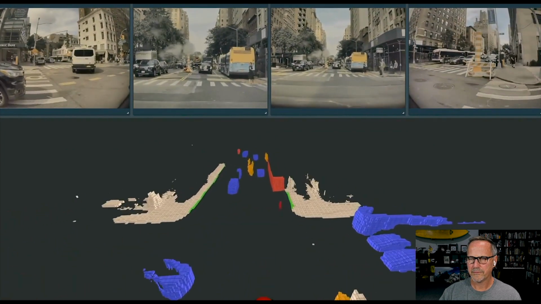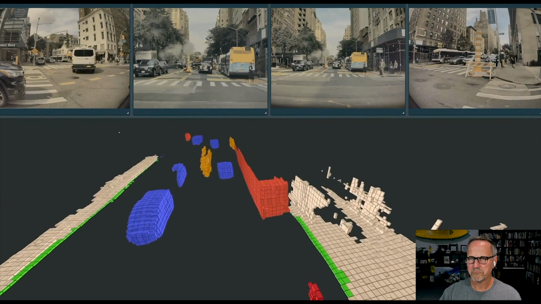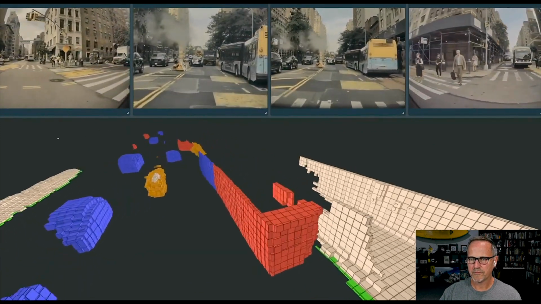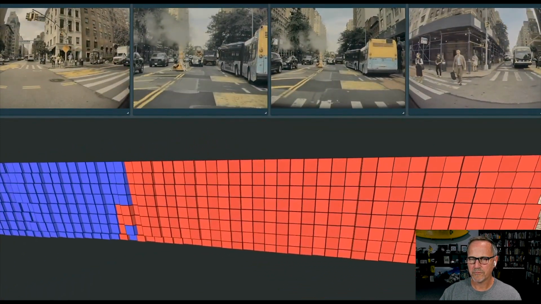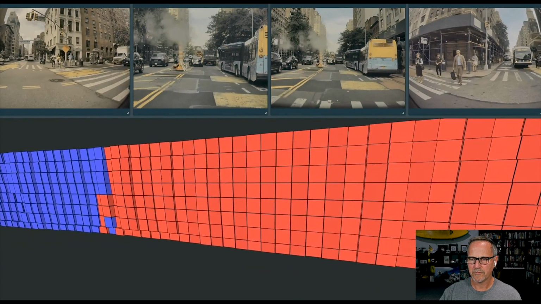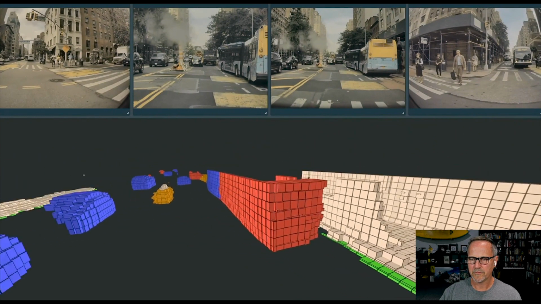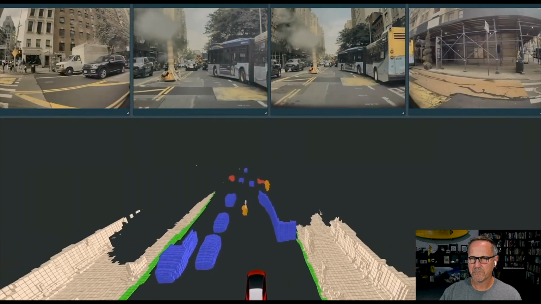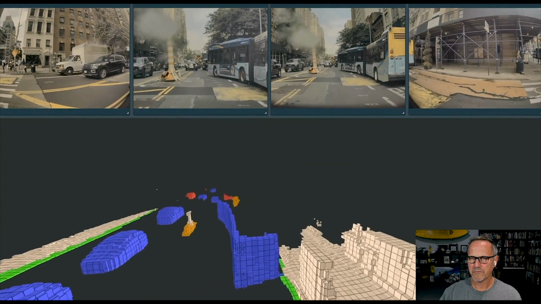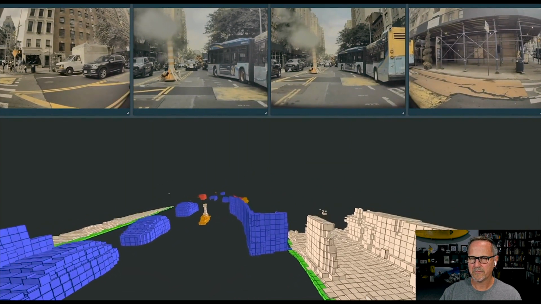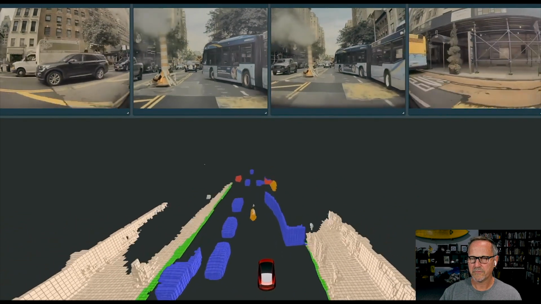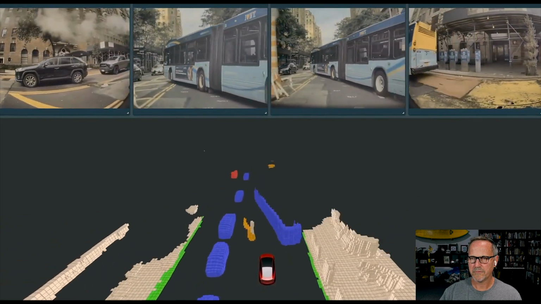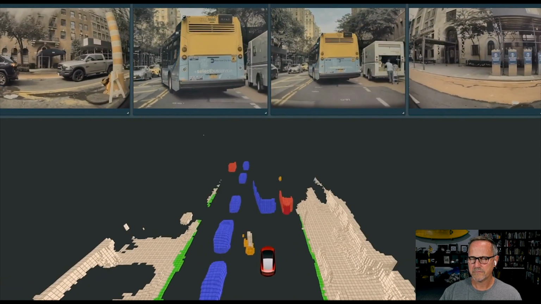Here we have an articulated bus parked on the right side of the road, highlighted as an L-shaped voxel here. As we approach, the bus starts to move. The front of the bus turns blue first, indicating the model predicts the front of the bus has a non-zero occupancy flow. And as the bus keeps moving, the entire bus turns blue. And you can also see that the network predicts the precise curvature of the bus. Well, this is a very complicated problem for a traditional object detection network, as you have to decide whether I'm going to use one cuboid or perhaps two to fit the curvature.